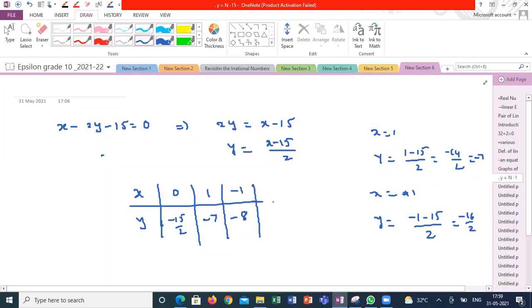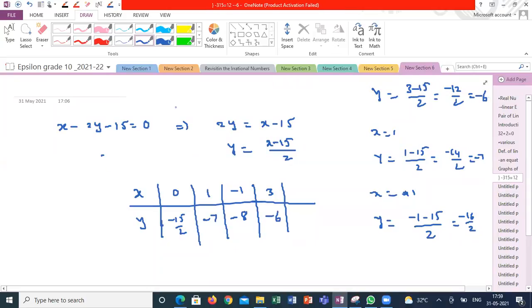So you can pick any 2-3 values, that is enough. If you are not happy with these values, I am taking 3. If I take 3, how much will you get? y is equal to 3 minus 15 by 2, minus 12 by 2, that is equal to minus 6. So 3 comma minus 6.